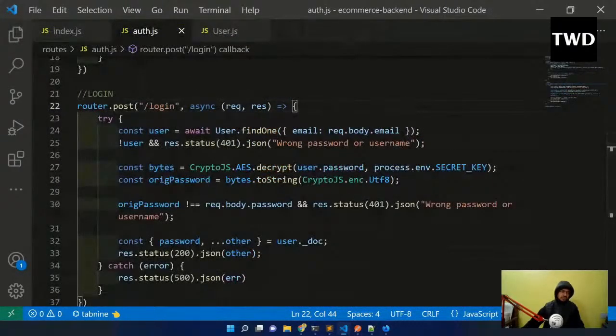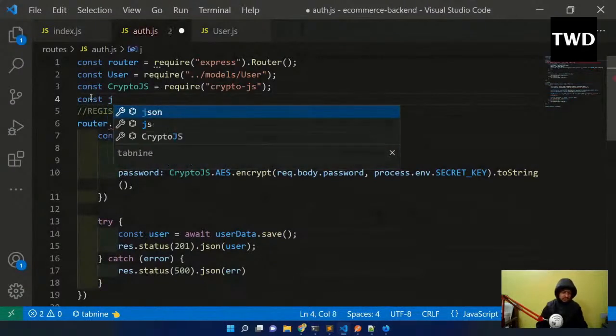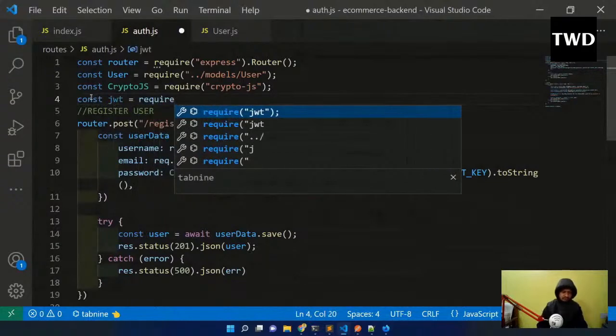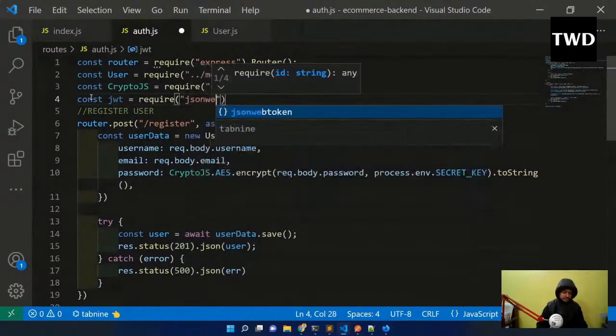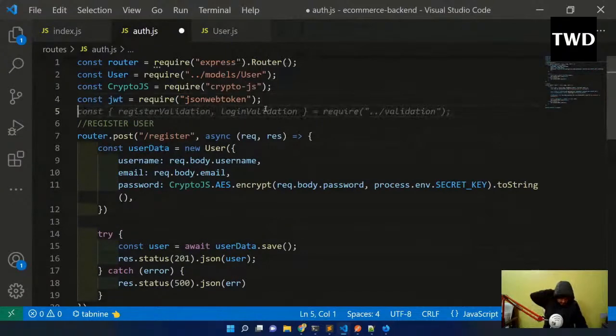In the auth.js we'll go, and here I will do const jwt equal to require of jsonwebtoken. JSON Web Token is something which we give.